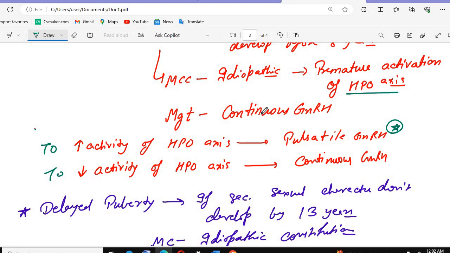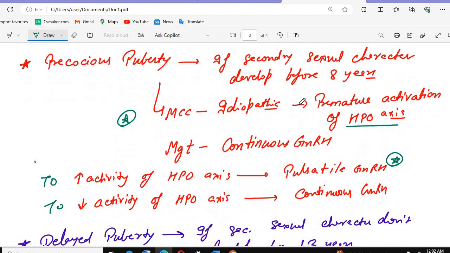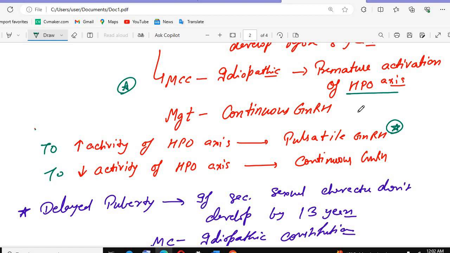तो वो क्या था, अगर अभी एस्ट्रोजन आ गया, अगर इस पेशेंट के अंदर प्रीमेच्योर एक्टिवेशन ऑफ द एचपीओ एक्सिस है, तो ऑलरेडी देयर इज अ पल्सेटाइल जीएनआरएच वेरी मच, सो वी नीड टू गिव द कंटिन्यूअस जीएनआरएच. And when the continuous GnRH will be given, there will be decreased FSH LH, or due to some negative feedback mechanisms the estrogen level will be reduced. So in that case we will give the continuous GnRH.